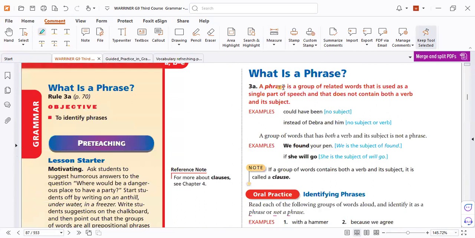Here we need to know what a phrase means: a group of related words. It's used as a single part of speech, and it does not contain a verb or subject. Remember, it does not contain the verb or subject. For example, if I say, we found your pen. Who found my pen? We, the subject. What did we do? Found, the verb. What did you find? Your pen, the object. That is the point.